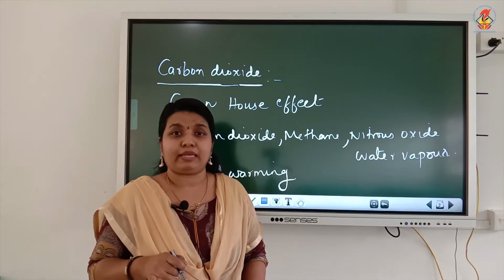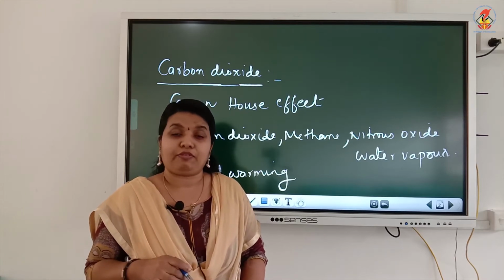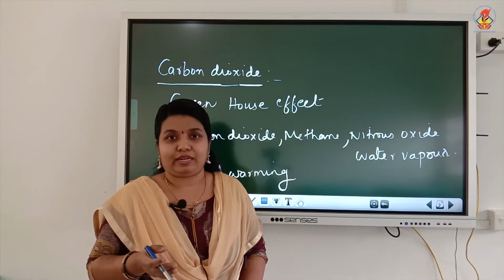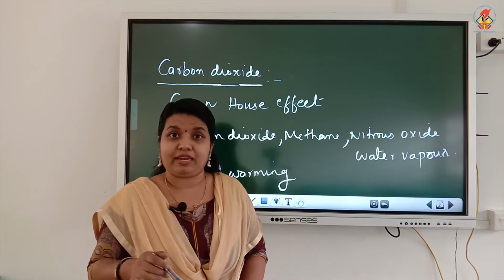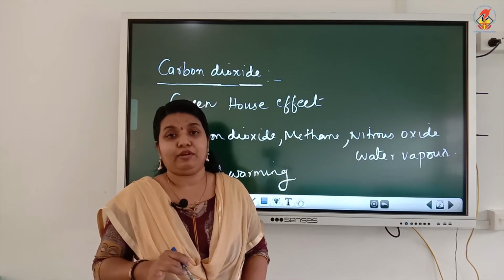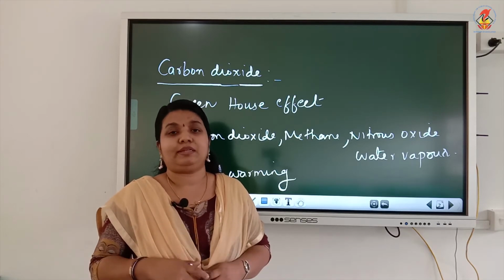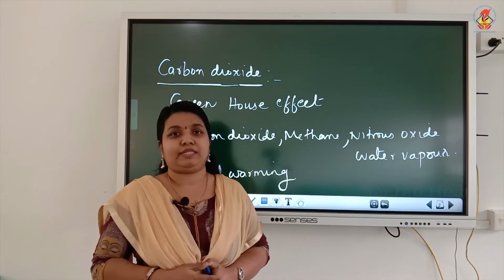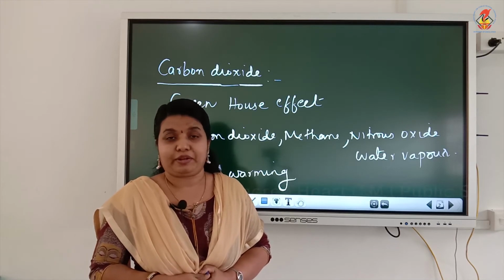The negative impacts of global warming we have seen in the previous chapter. It can result in melting of ice in the polar glaciers, thereby causing increased water levels in the sea, causing floods in the coastal areas, and it is believed that low-lying coastal areas may be completely submerged in water in the near future. So, global warming is a serious concern for governments worldwide. We have to take measures to reduce the emission of greenhouse gases like carbon dioxide into the atmospheric air.